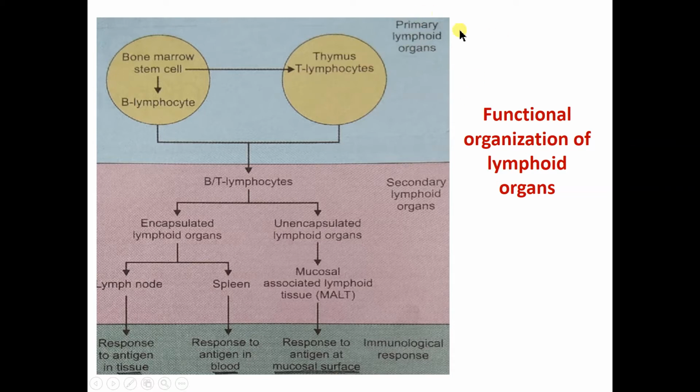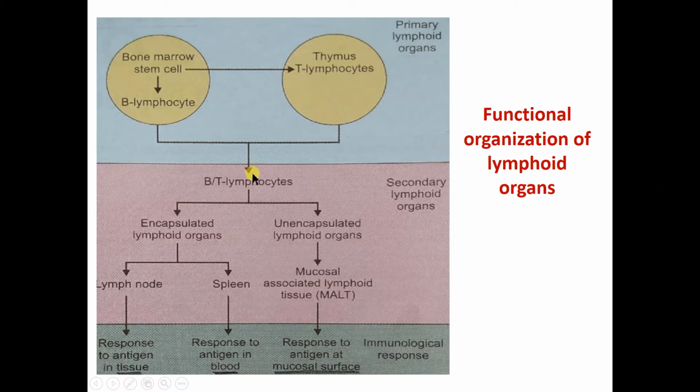So we have seen that the primary lymphoid organs are two organs, the bone marrow and the thymus. First, the bone marrow stem cells can give rise to lymphocytes known as B lymphocytes. The name B lymphocytes is from the bursa of Fabricius, which was found in birds, so the cells were named B lymphocytes. If the stem cells give rise to cells which travel to another tissue, the thymus, and mature there, they are known as T lymphocytes, from the thymus. So T lymphocytes and B lymphocytes are synthesized by the primary lymphoid organs.